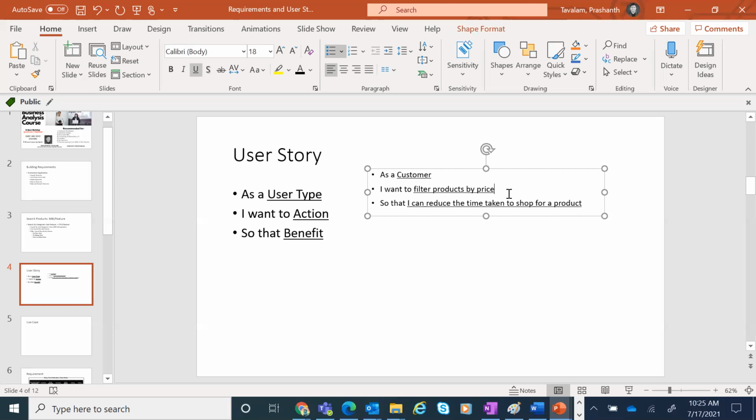So this is not enough. So how do I filter products by price? What should be the price range? First question. Where should I see it? How should I be able to set the price range? After I set the price range, how should I display the price? So these are certain questions which a developer will have. As a result, that's when behavior driven development will help in detailing out this particular user story very nicely. Traditionally, what happens, I will give you this user story.